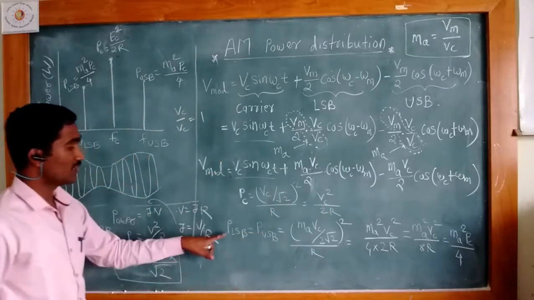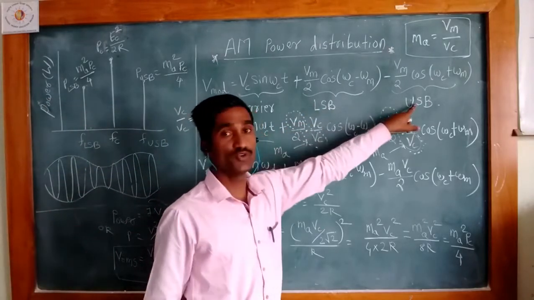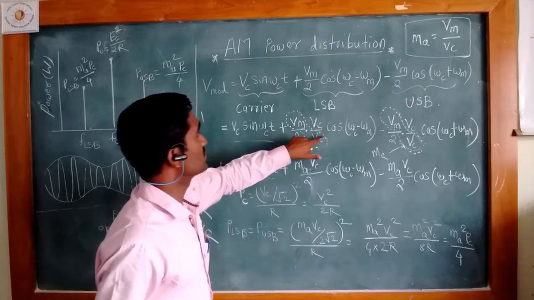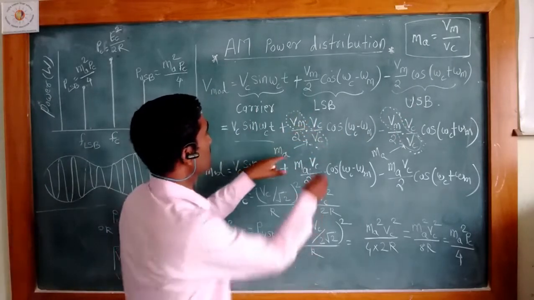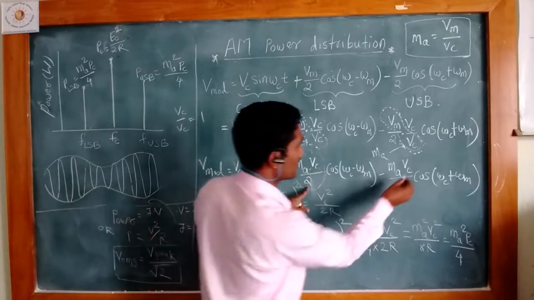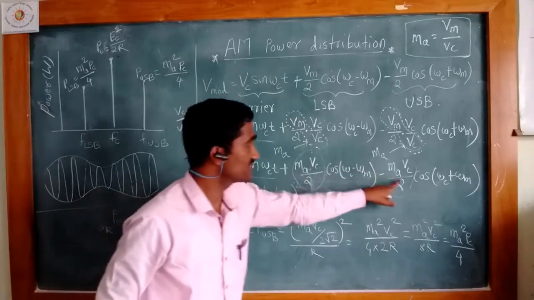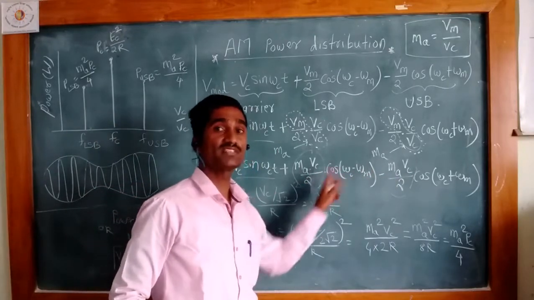Similarly, we also find the power for the LSB and the USB. This is the voltage for the LSB, and this is the voltage for the USB. Those voltages are the same; only the frequency is different.